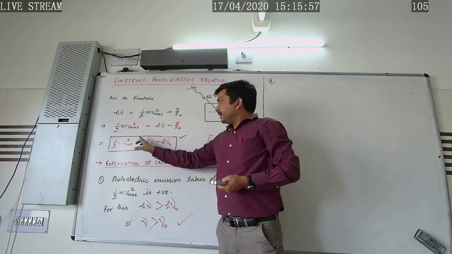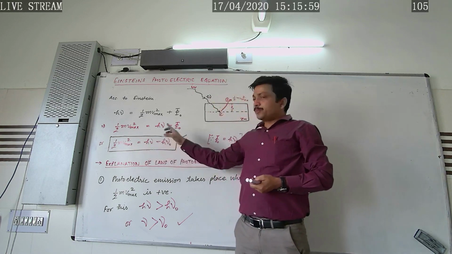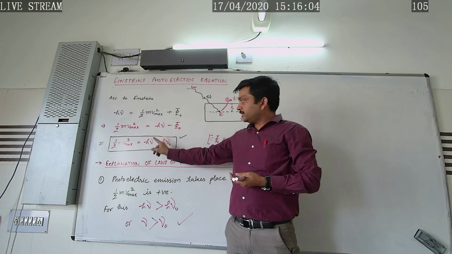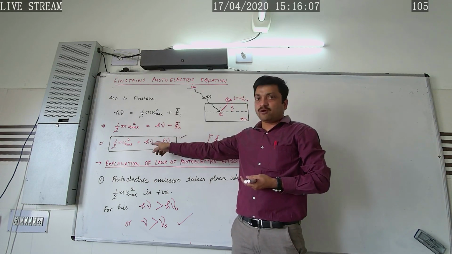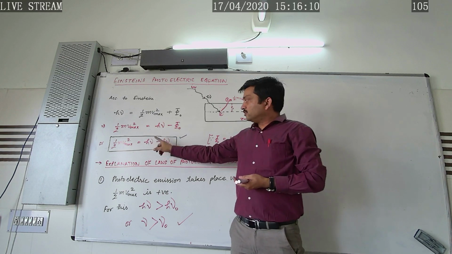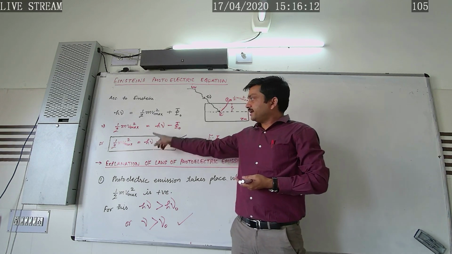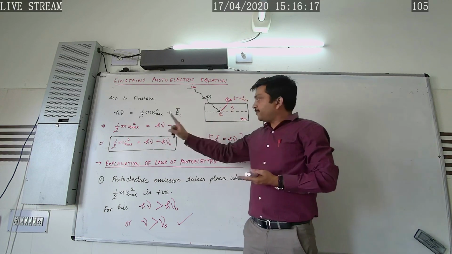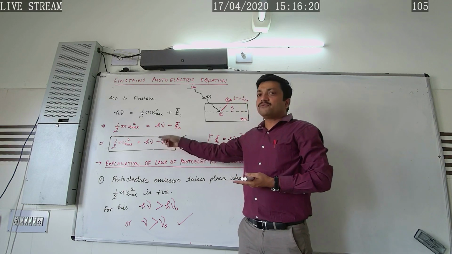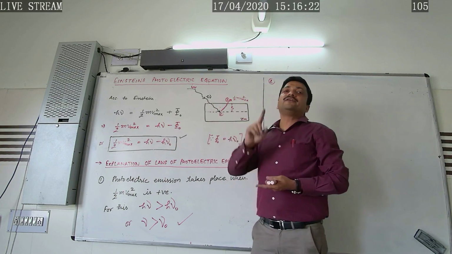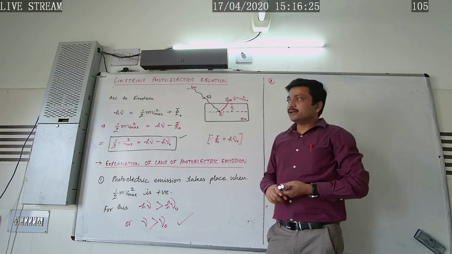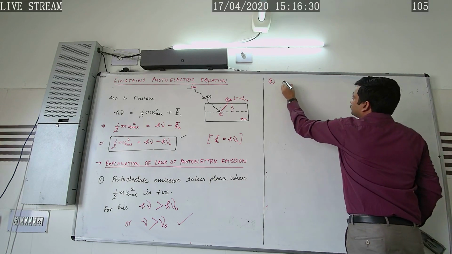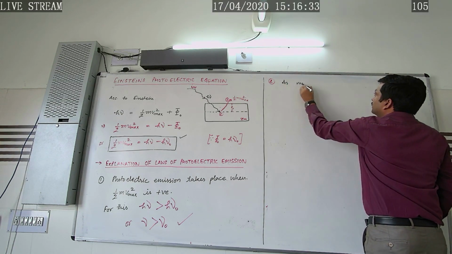As kinetic energy is linearly proportional to the frequency, and there is no term in the Einstein photoelectric equation representing the intensity of the incident radiation, we can say that the kinetic energy of the emitted photoelectron depends upon the frequency of the incident radiation and is independent of intensity.